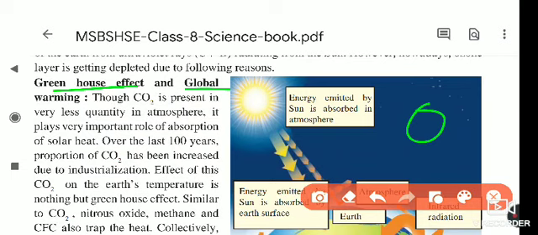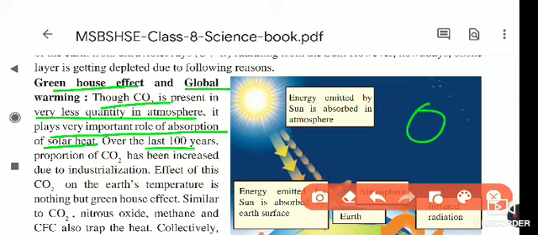Though CO2 is present in very small quantity in the atmosphere, it plays a very important role in the absorption of solar heat. Because of the CO2 present in the earth's atmosphere, it absorbs the sun's rays. Due to this, the temperature of the earth's atmosphere increases, and if the temperature of the earth and atmosphere increases, it shows global warming.